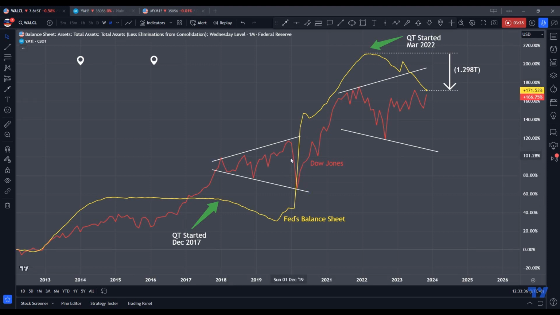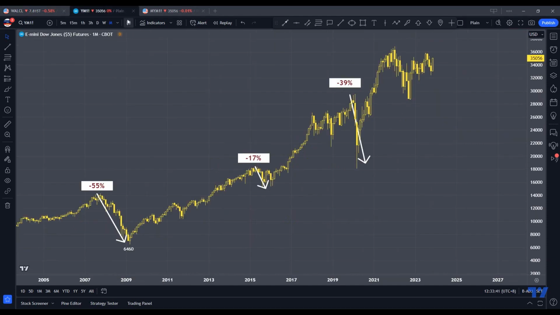How about we take a closer look at the QT down here? With all the different QTs, and of course with the very famous QE1, 2, 3 in 2008, and right before that, the market went into a bearish mode, which in a way was QT. We could see that in every QT, the market went into a bear market or into huge volatility.